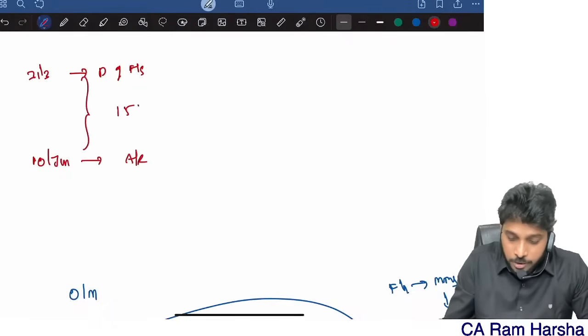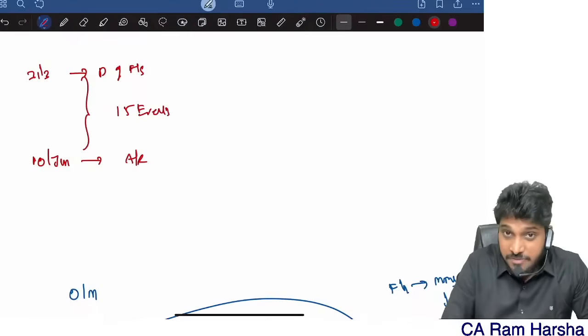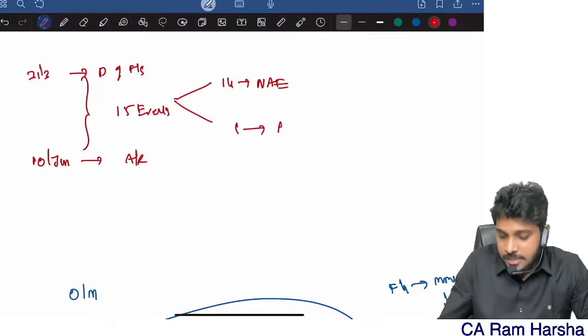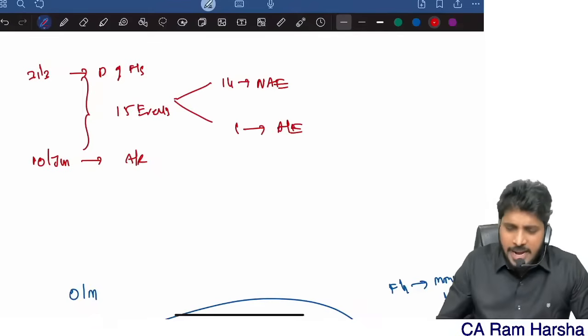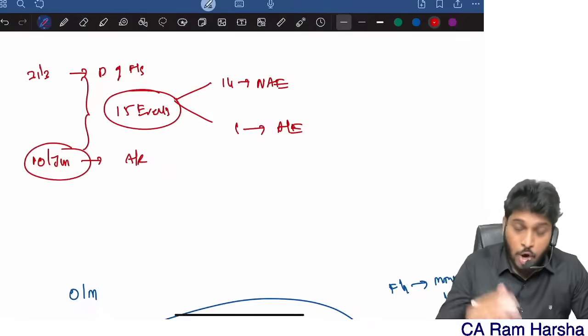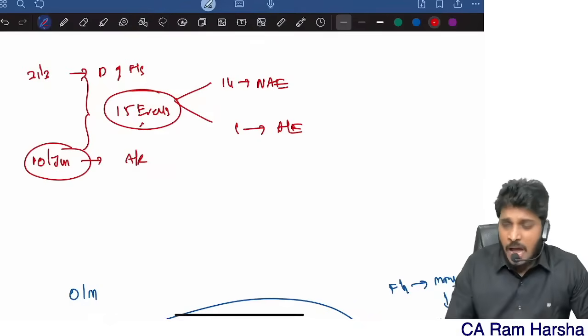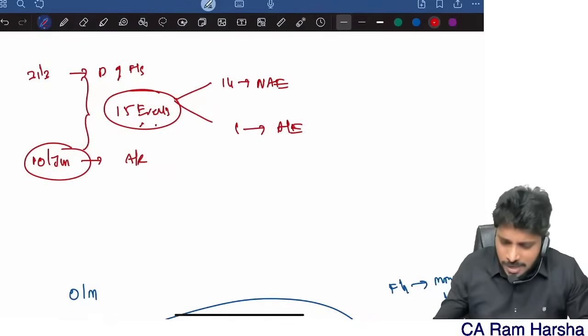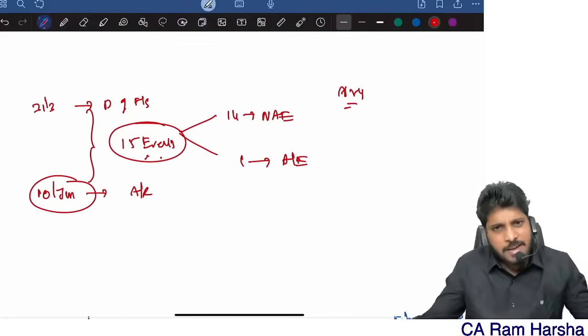In between, 15 events happen. 14 events are non-adjusting events, whereas one event is an adjusting event. As an auditor, before I give the audit report, I verified all 15 events. I found only 15 events. Management also found 15. They rectified. Everything is over. Accounting standard responsibility I fulfilled.